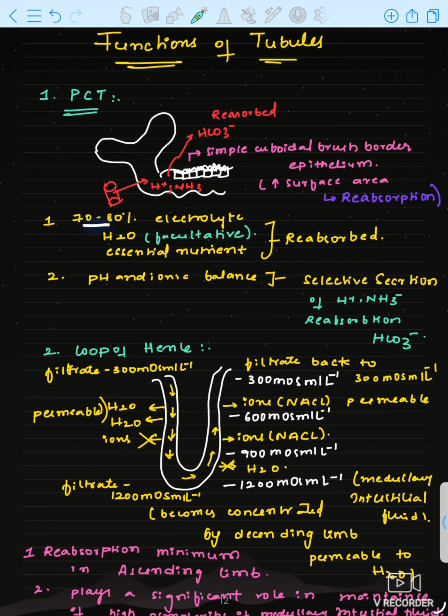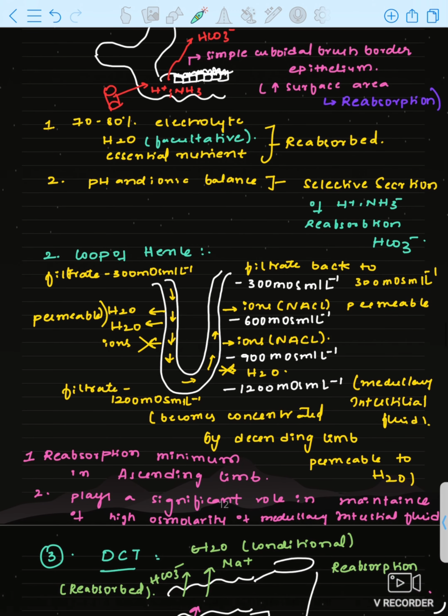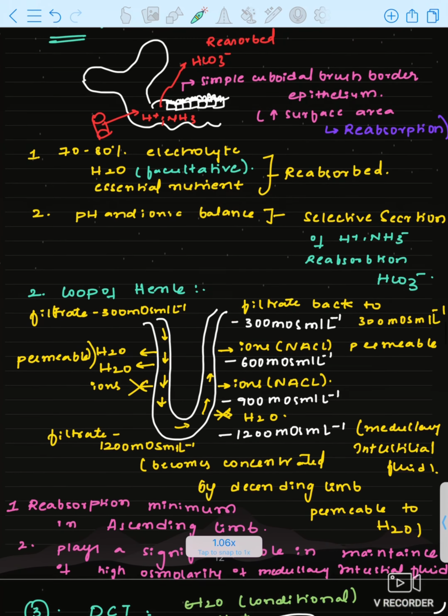Once again, 70 to 80% of electrolytes are reabsorbed, water is reabsorbed, and essential nutrients are reabsorbed. To maintain pH and ionic balance, H plus ions and ammonia compounds are secreted into the PCT and bicarbonates are reabsorbed. This is what you have to remember in the PCT. Now let us discuss the loop of Henle.